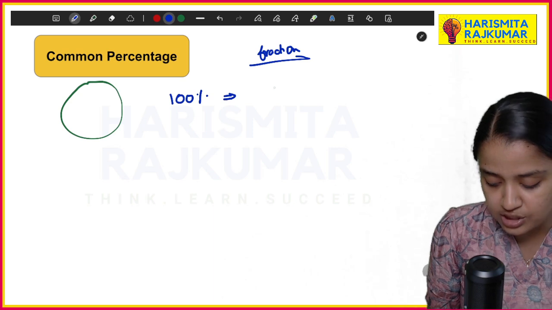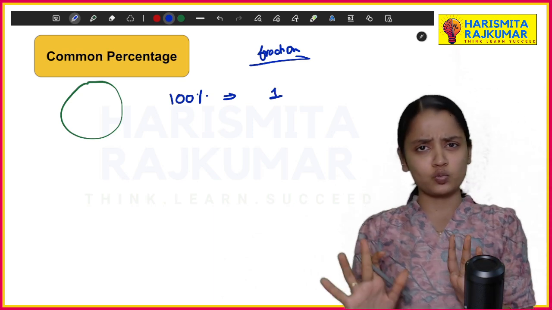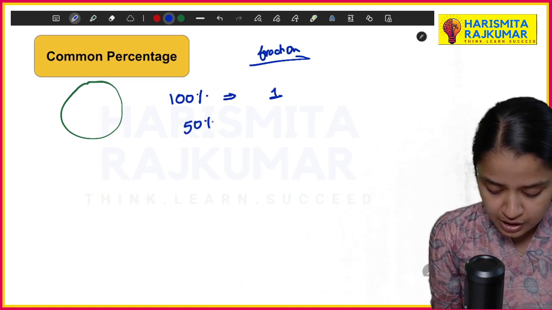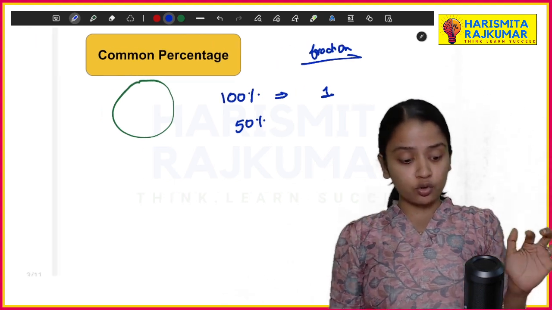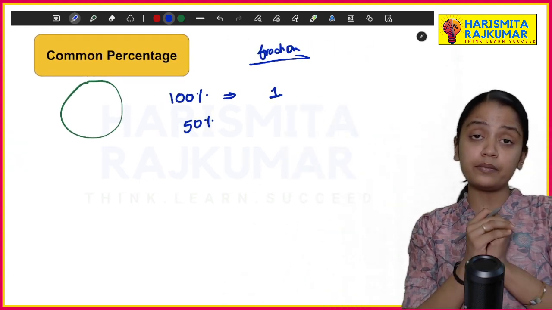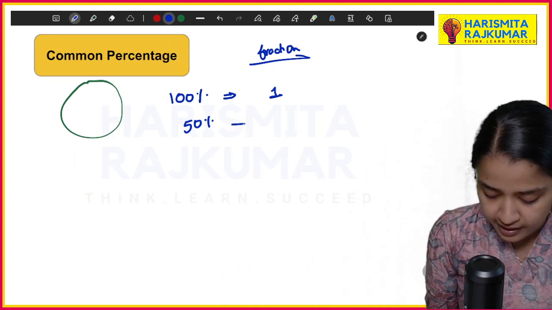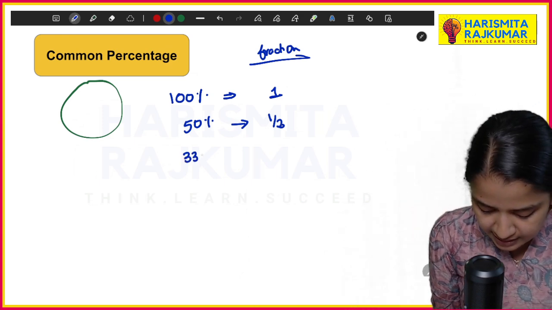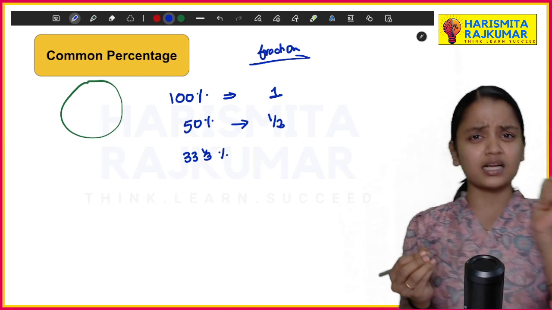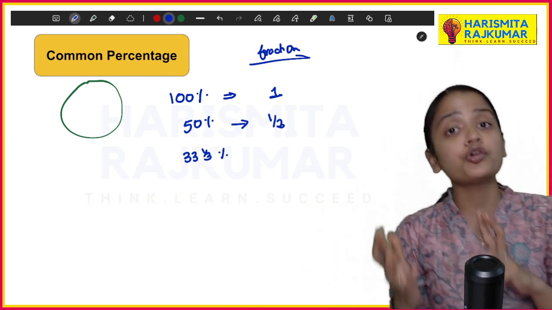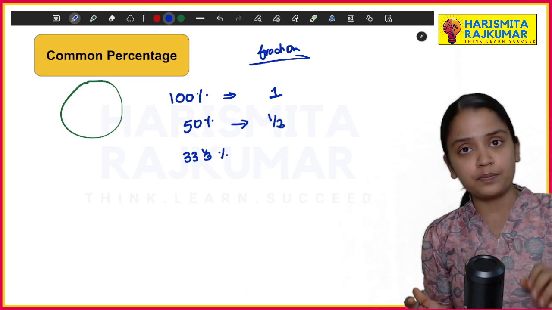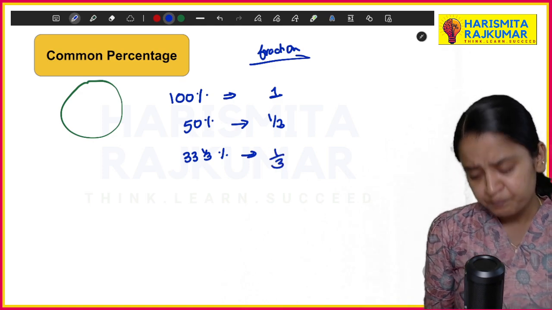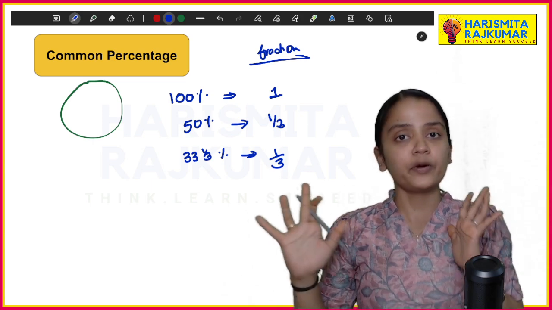So 100% is exactly 1. Fraction is 1 here, 1 by 1. 100% means whole. 50%, what is 50%? I already told you the whole means 100. 50 means it is 1 by 2, right? So it is 1 by 2. And another common one is 33 and 1 by 3%, which is 33.33%. To find 33.33%, if you divide the whole by 3, you will get 33.33%.